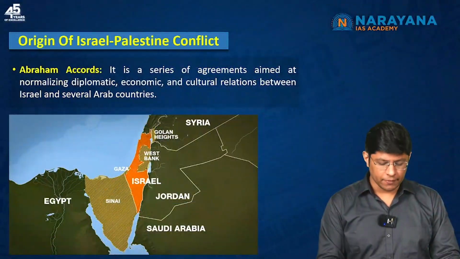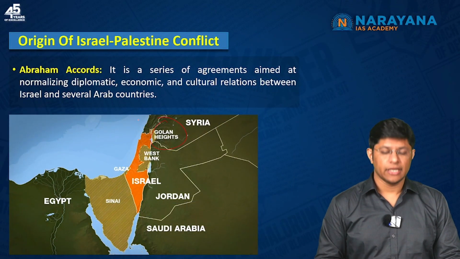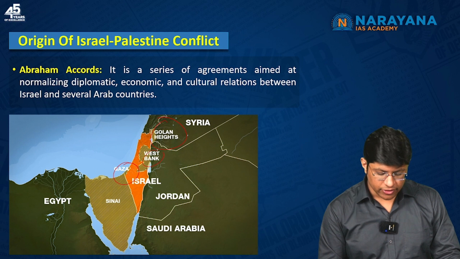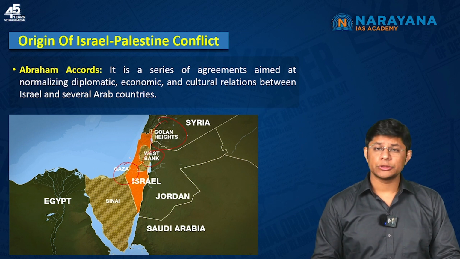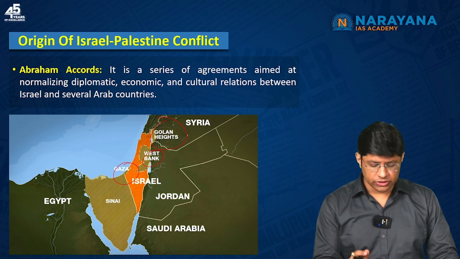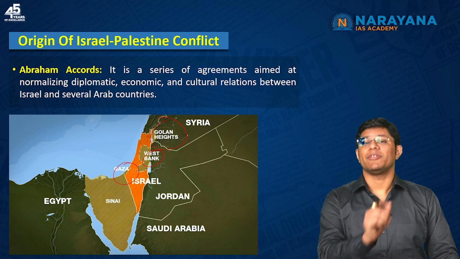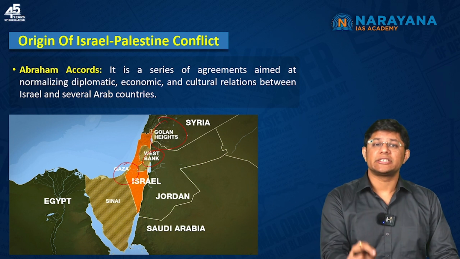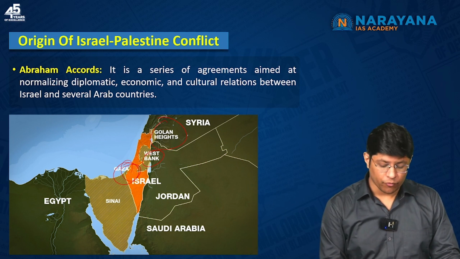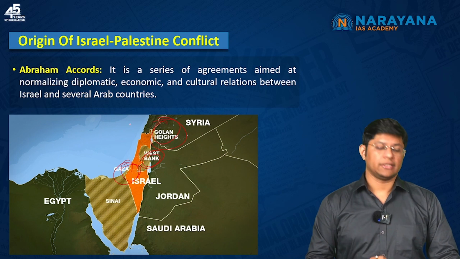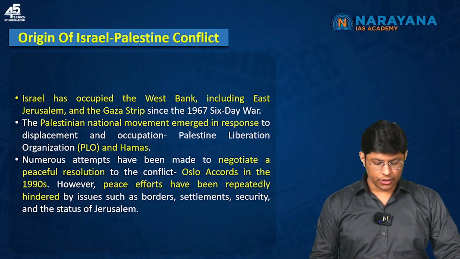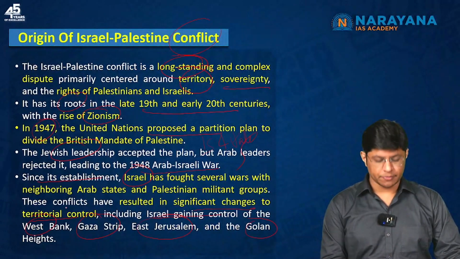So, this is the map. Here we see Golan Heights. This is Gaza. This is West Bank. So, in the subsequent wars fought between Israel and the Arab nations, Israel occupied the Gaza Strip, West Bank, Golan Heights, right? So, this is what is mentioned in this particular point.